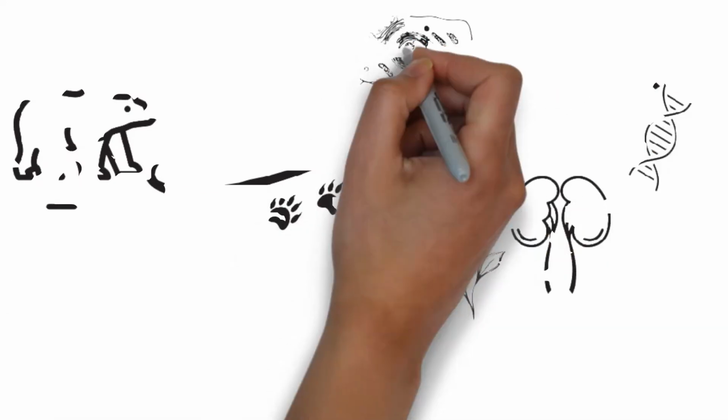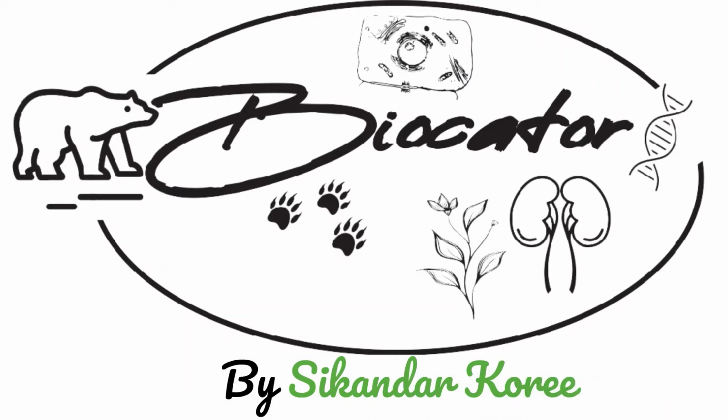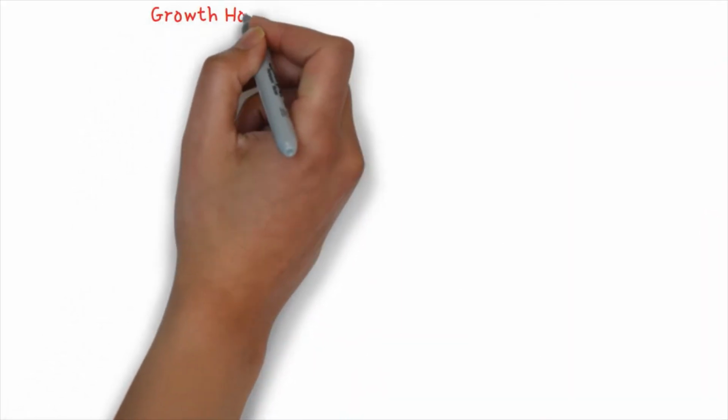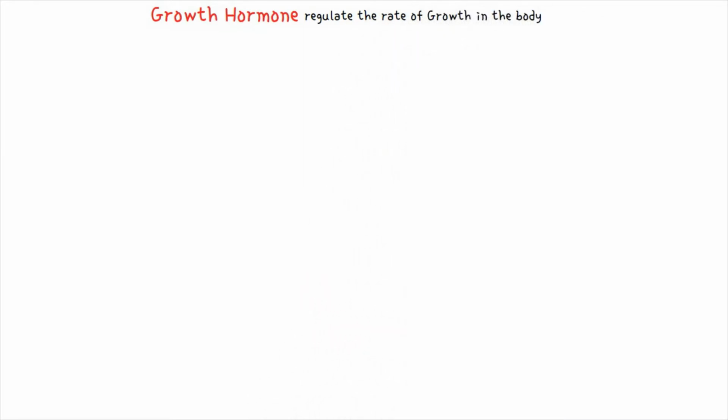I am Sikandar Kori. So let's start our topic. Today in this video we are going to talk about growth hormone. This is the hormone which regulates the rate of growth in the body. Any tissue in the body which is capable of growth is affected by this hormone. So let's talk about the physiology of this hormone.